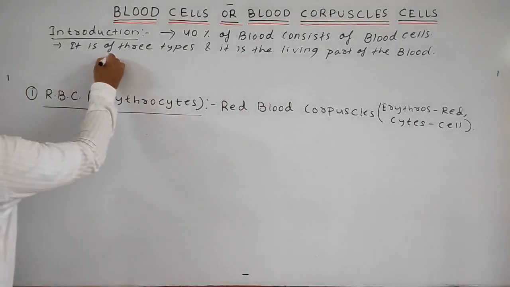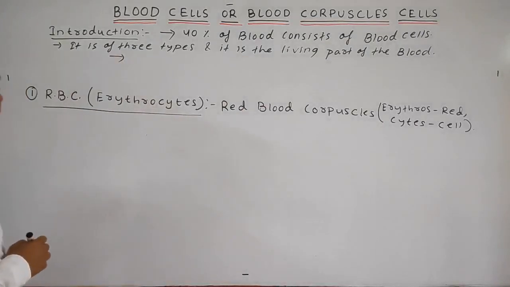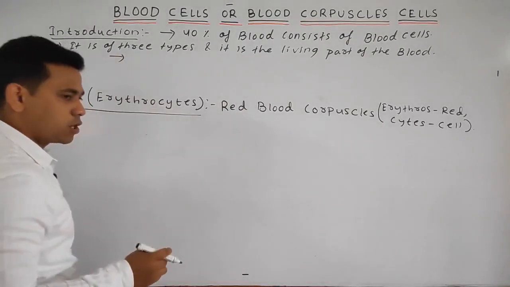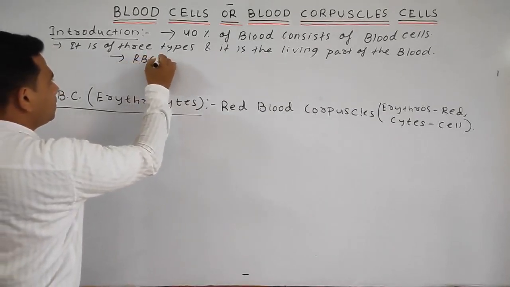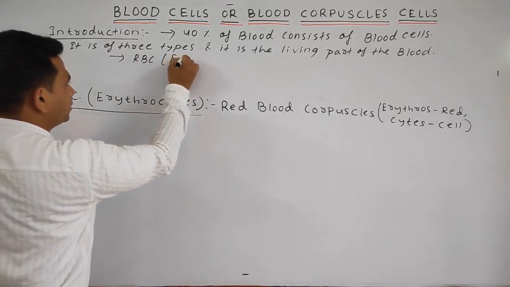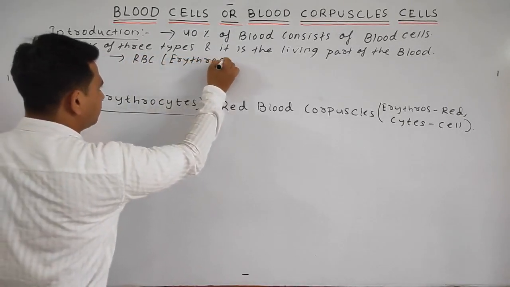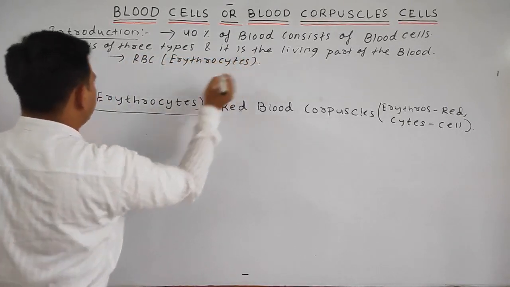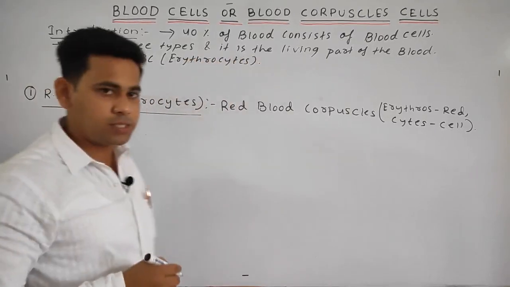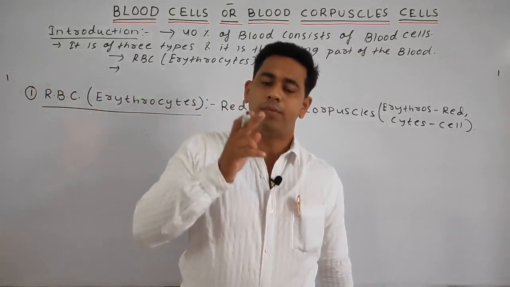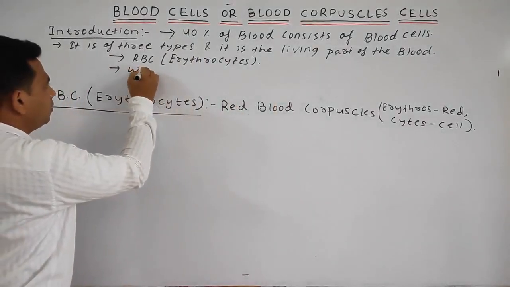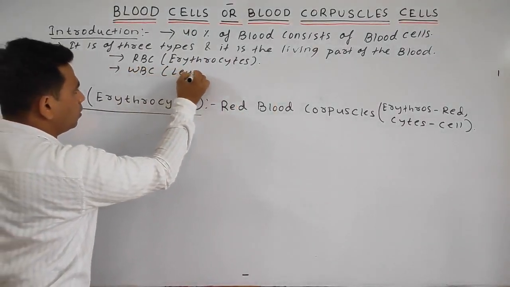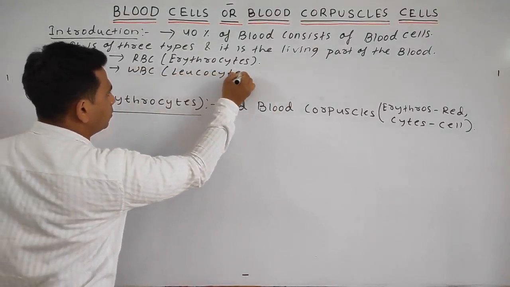What are the various three types? You know already. First one is the RBC or red blood corpuscles or erythrocytes. Second one, the WBC or white blood cells, or leukocytes.